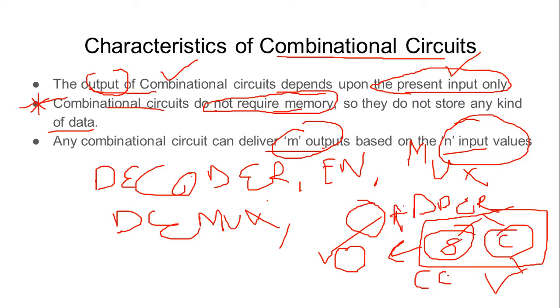I am only using logic gates. There is no concept of any memory storage element. There is nothing like states. There is no concept of clock pulses being used within the circuit. So combinational circuits are highly simplified in nature.